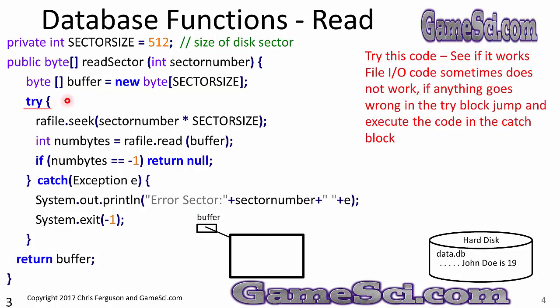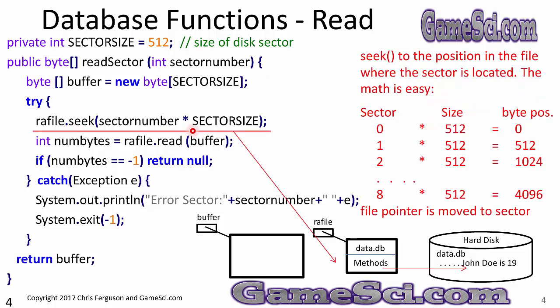The try command. Try this code, see if it works. File IO code sometimes does not work. If anything goes wrong in the try block, jump and execute the code in the catch block. This try catch allows us to get rid of throws exception off of this method header.